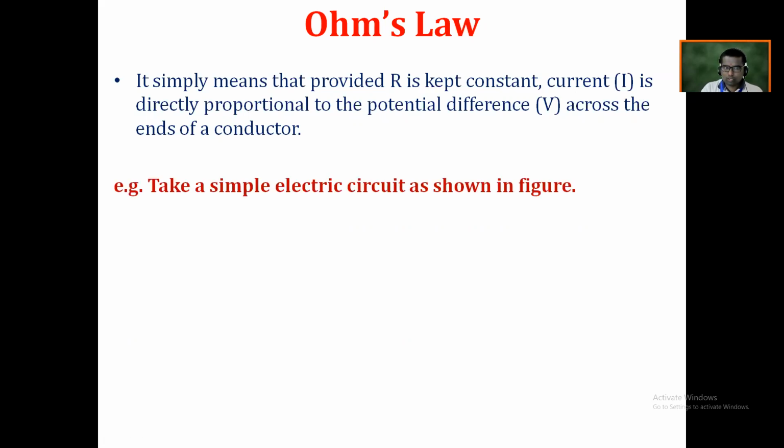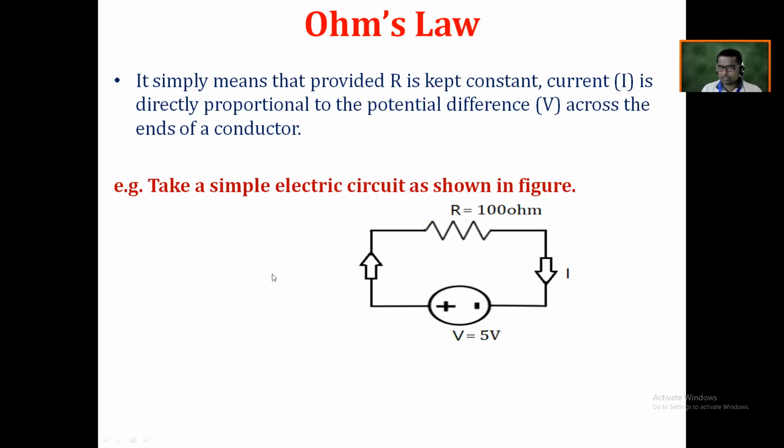Okay. Take one simple electric circuit. This is that electric circuit. If you see, again the three essential parts are in this circuit. This is the energy source, we call it applied voltage. V is equal to 5 volt. This is the DC voltage. Now if you see, a load resistance is considered here, R is equal to 100 ohm, its value is 100 ohm.